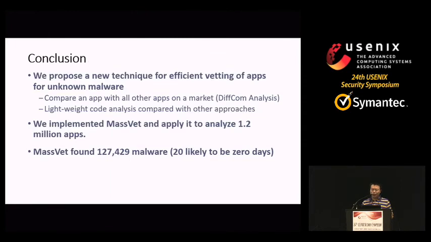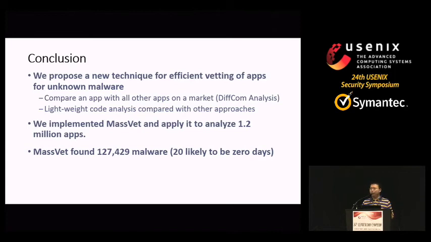So this is the conclusion. We propose a new technique for efficient vetting of apps for unknown malware. We compare an app with all other apps on the market, diff analysis, a lightweight code analysis compared to other approaches. We implemented this system mass-wide and applied it to analyze 1.2 million apps and found 127,000 malware.